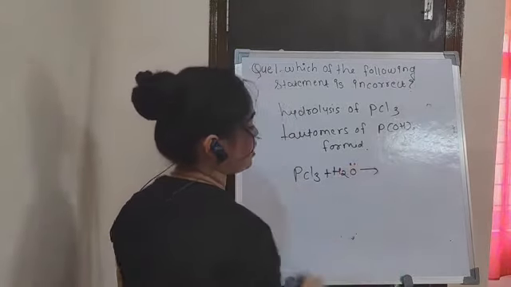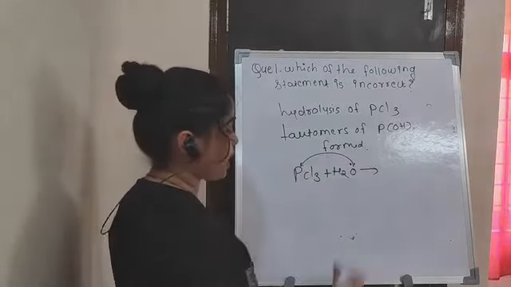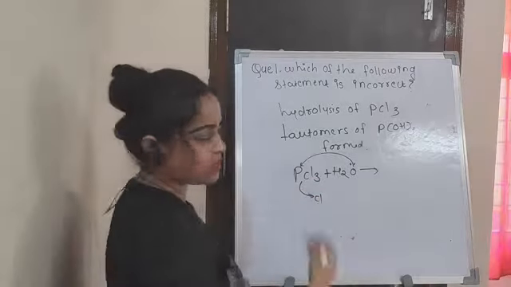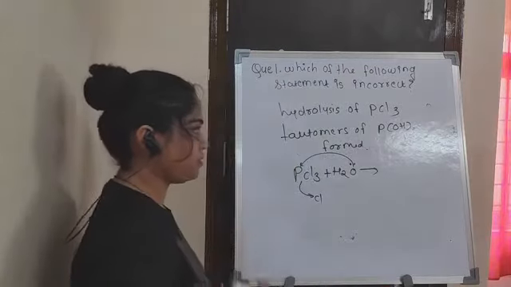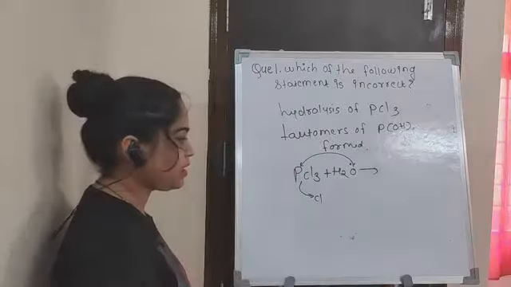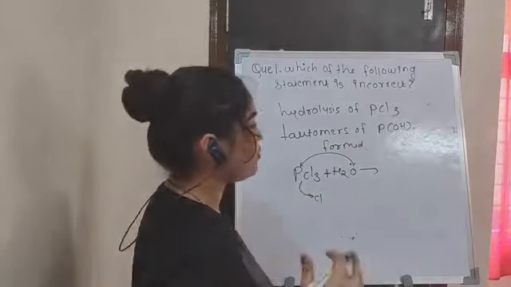So oxygen having lone pair will attack on the phosphorus if one chlorine leaves from this phosphorus. For the hydrolysis reaction, the most important thing is that there is a requirement of vacant orbital.